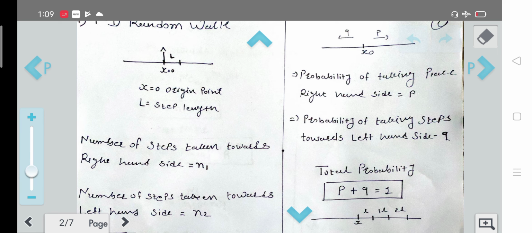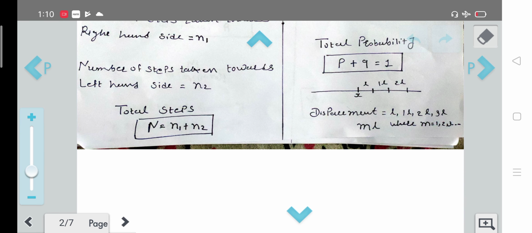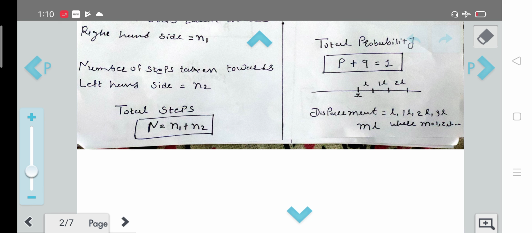Now we are going to consider four main physical quantities related to this random walk. The first is the number of steps taken towards the right hand side by the man or particle, which we will call n1. The number of steps taken towards the left hand side we will call n2. The total number of steps will be capital N is equal to n1 plus n2.